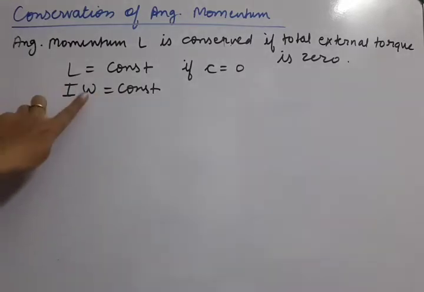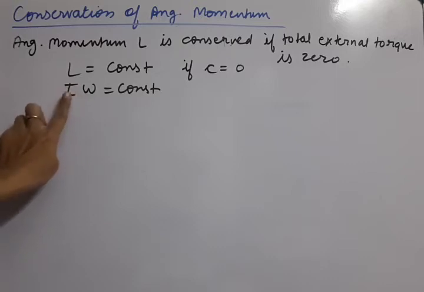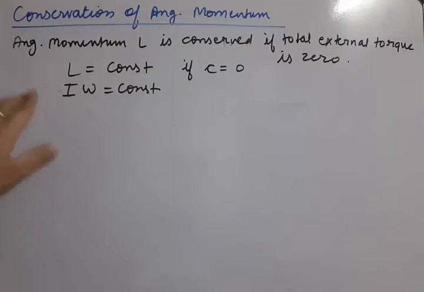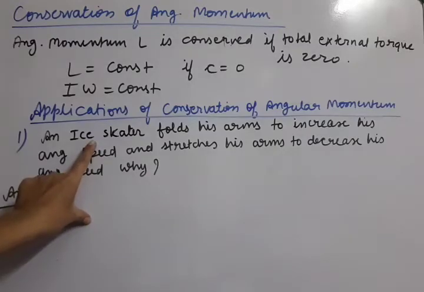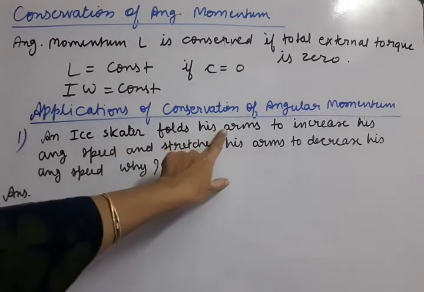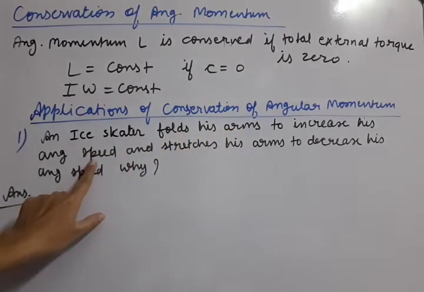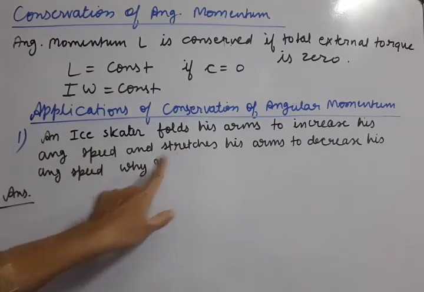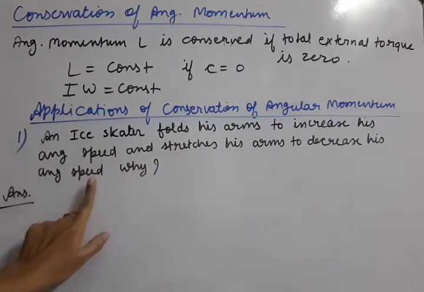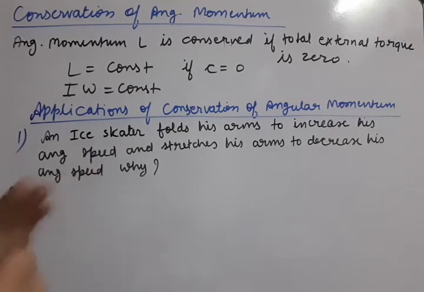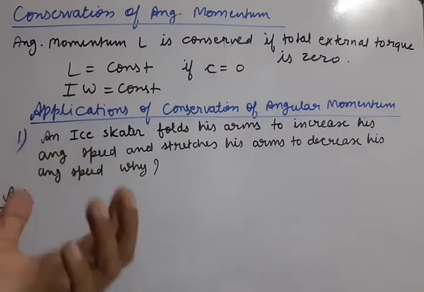If any one of I and omega increases, then the second should decrease, so that the product always remains constant. So let us understand the applications. We have a famous example here: an ice skater folds his arms to increase his angular speed and stretches his arms to decrease his angular speed. Angular speed means he is rotating. You must have observed ice skaters rotating on their own axis.